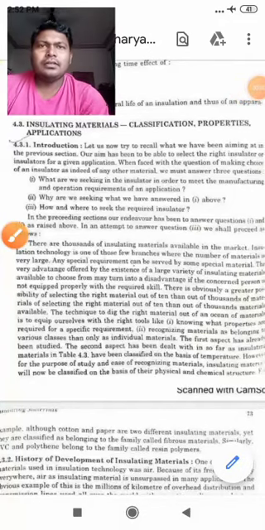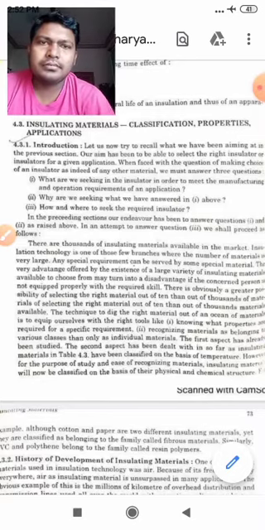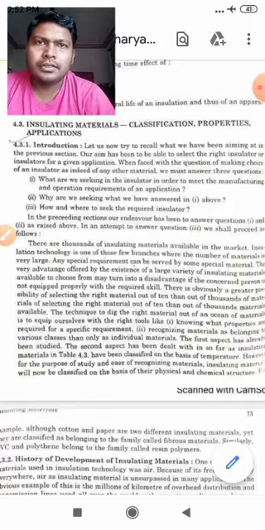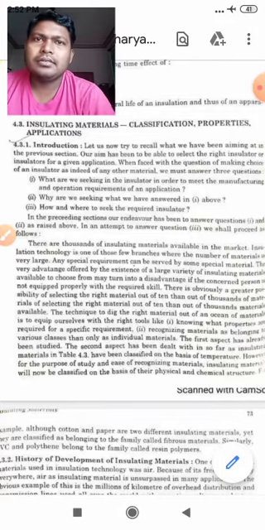Students, today we will continue for third semester diploma electrical students, and the subject is electrical engineering material. We have discussed in our previous classes about insulating material, so we'll continue. Today, students, we will discuss the classification, properties, and application of insulating material.